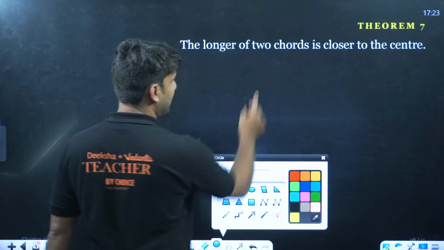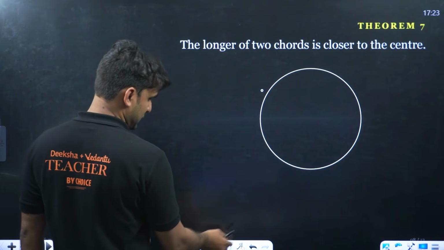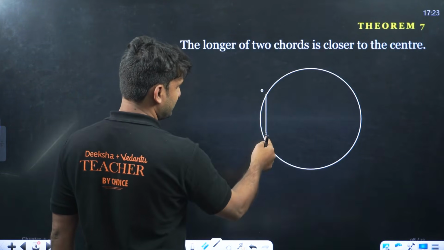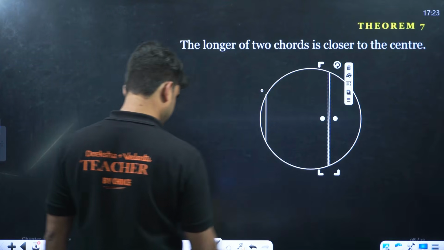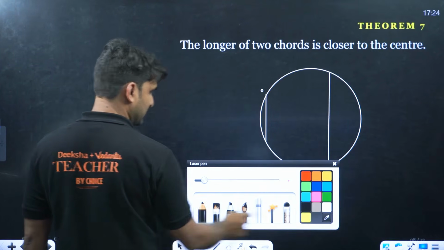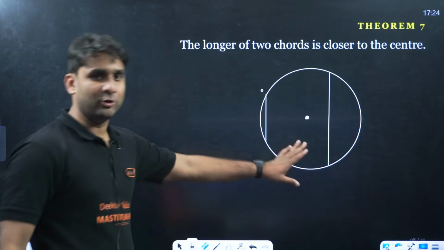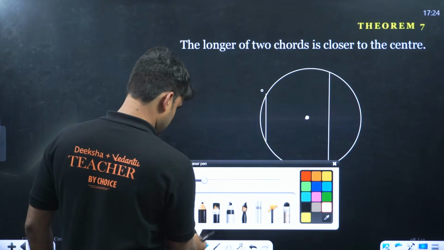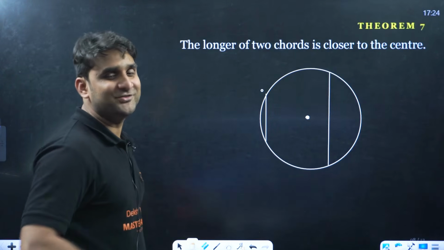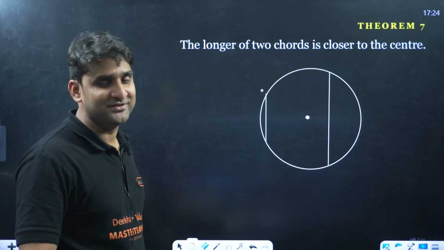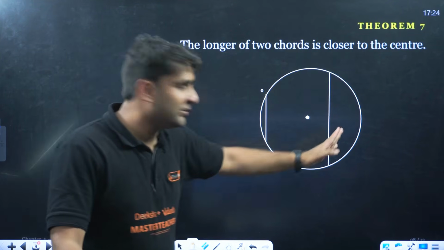So let's say this is the circle, and we have two chords. Let's say the first chord here and one more chord here. Look at both the chords, guys. Now if I ask you where will be the center, the center will be here somehow. This will be the center. I hope the diagram is clear to you guys. Clear everyone? Now if I ask you which chord is bigger and which chord is smaller, this is absolutely clear. This chord is of smaller size, and this chord is of bigger size.